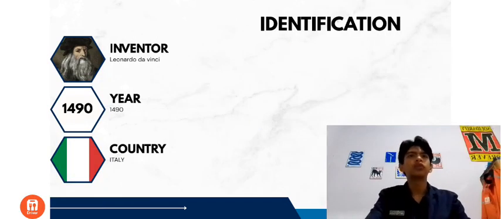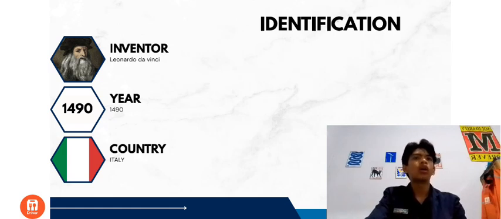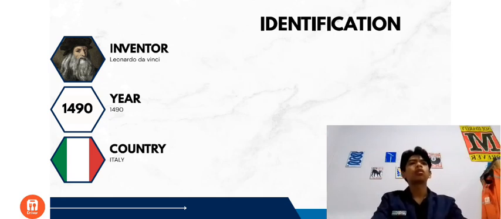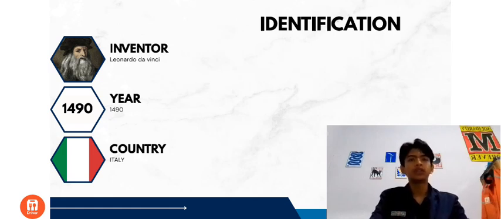Now, let's talk about the identification of CVT. CVT stands for continuously variable transmission. Unlike a manual transmission, a CVT doesn't use fixed gear levels, such as first gear, second gear, or third gear. Instead, it adjusts the gear ratio automatically and continuously according to the engine speed. Because of this system, the rider does not need to shift gears manually. The motorcycle automatically adjusts the transmission to provide smooth acceleration.